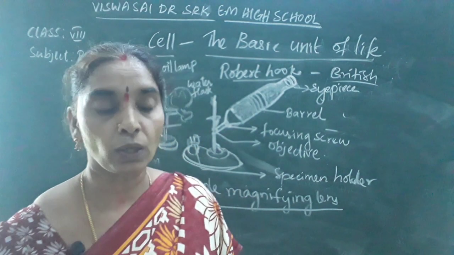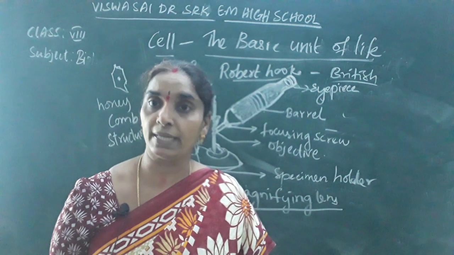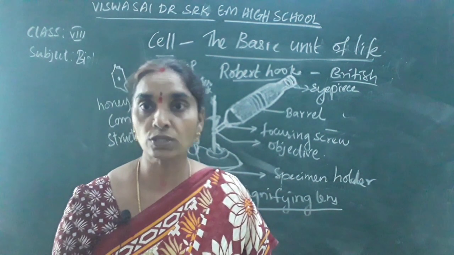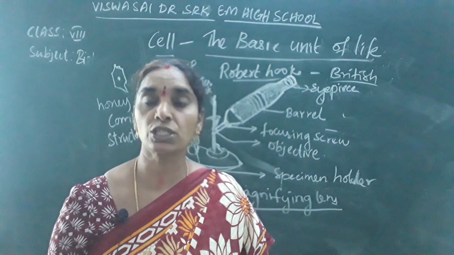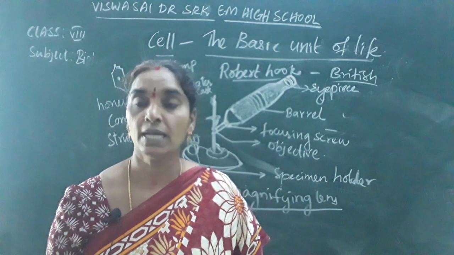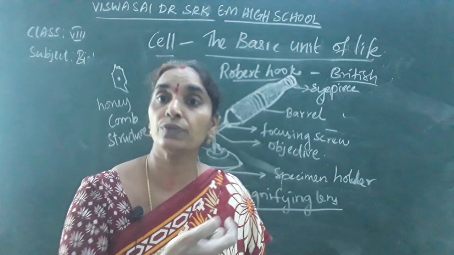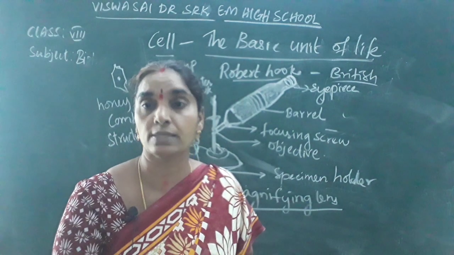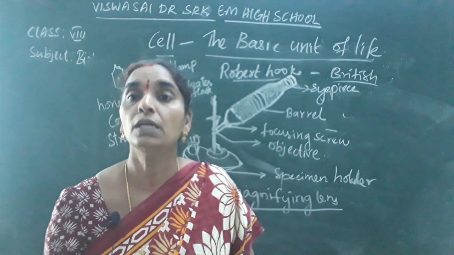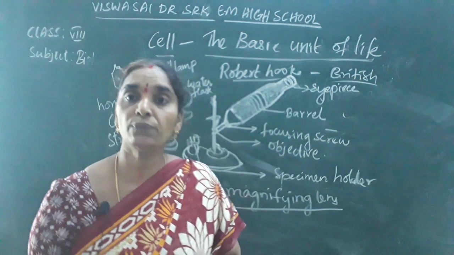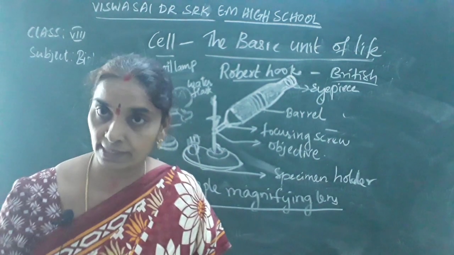So they are also called the building blocks of life. They appear as the bricks of a building. They replicate themselves. They are the functional and structural unit of a living organism. Each cell forms a tissue. Several tissues form an organ. Several organs form organ systems, and several organ systems form an organism. As you know very well, all the functions of an organism are performed by the organ systems.